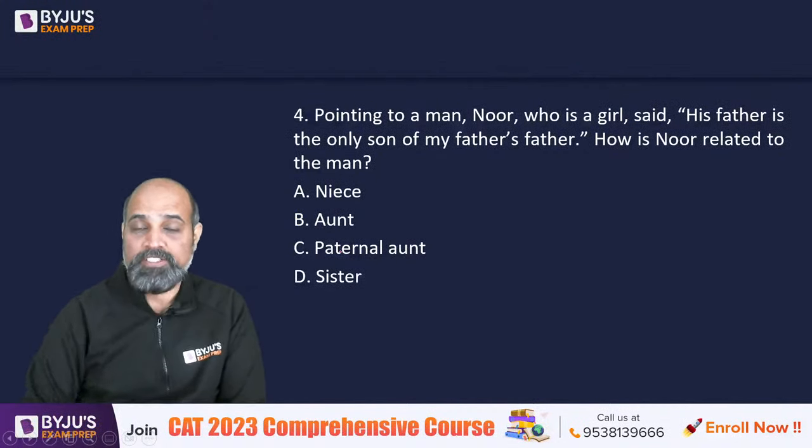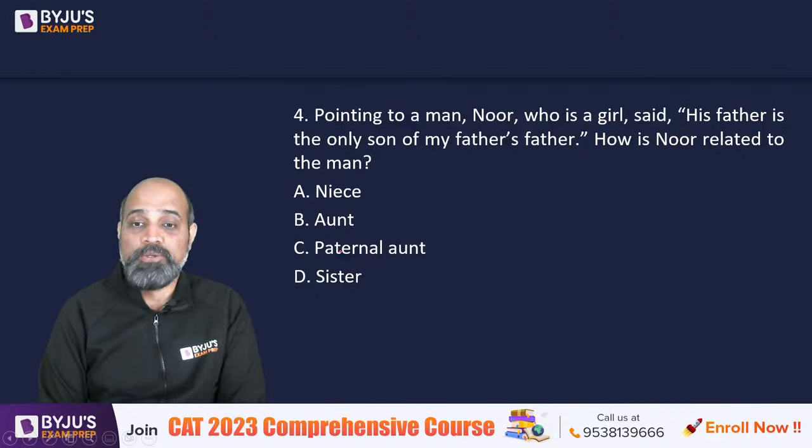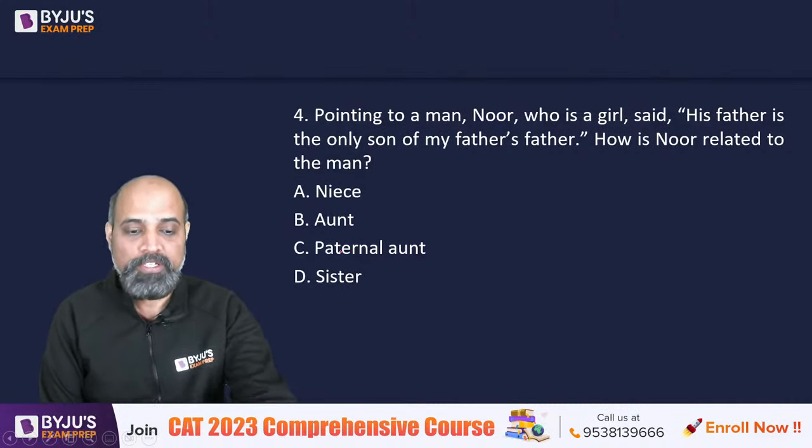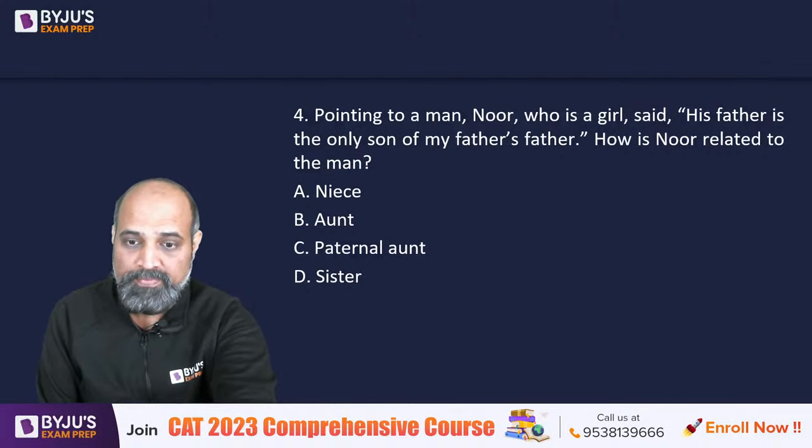Next, voila. Question on blood relations. Pointing to a man, Noor, who is a girl, said his father is the only son of my father's father. How is Noor related to the man? As in, the man is going to call Noor by which relationship?